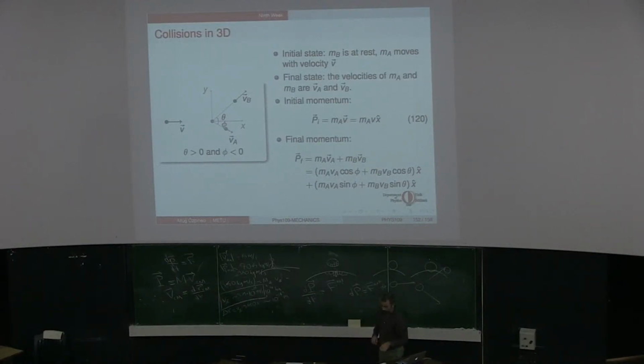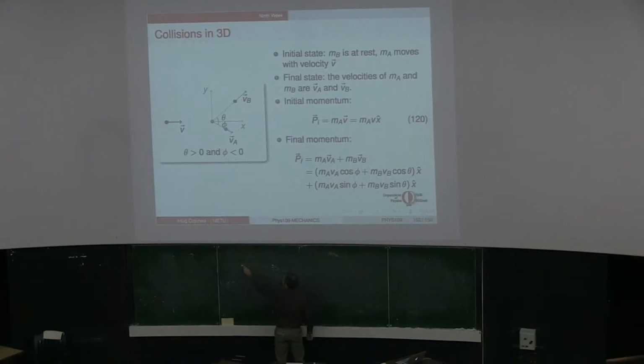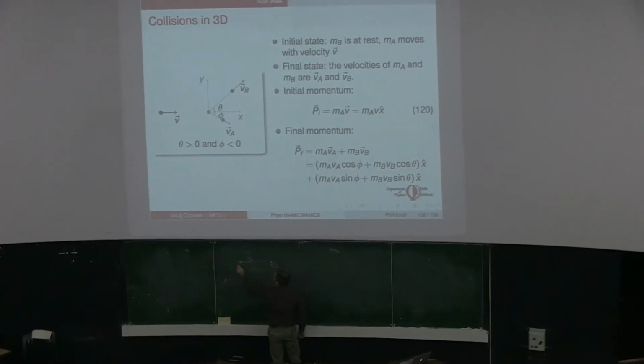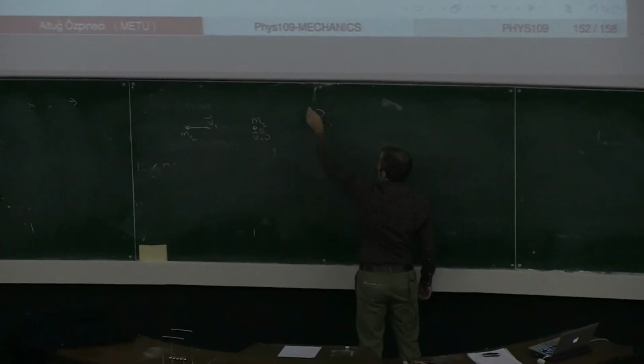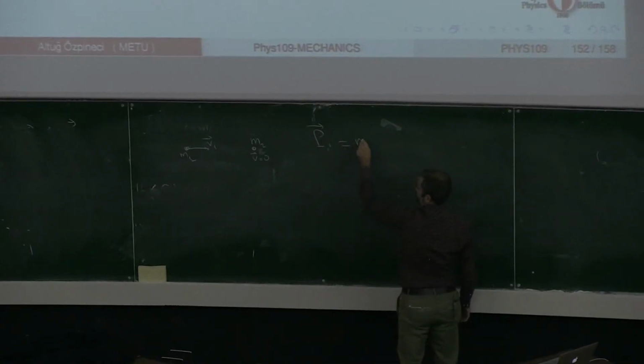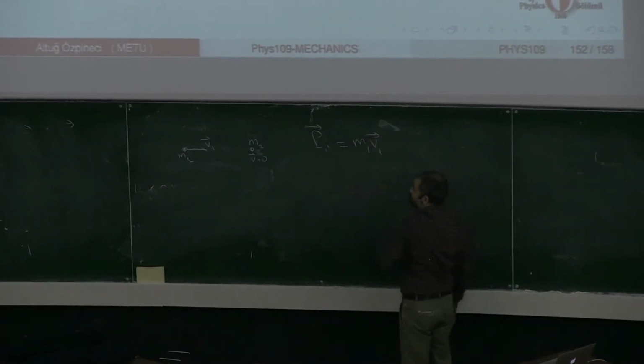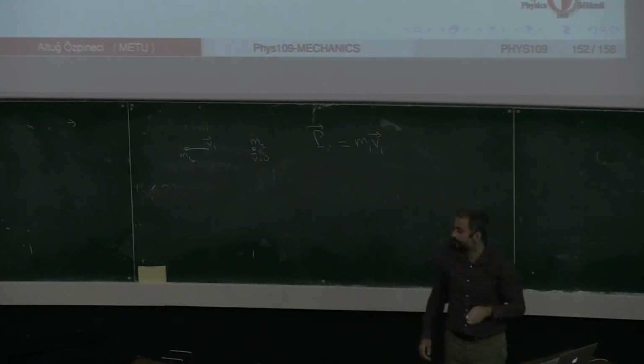Now let's come to this problem. So we have a mass, another mass. This is at rest. This is moving with some velocity v1. Let's say this has mass m1, this has mass m2. So the initial momentum of my system, the momentum vector of my system, is nothing but m1 times v1. Since the other one is at rest, it is 0.